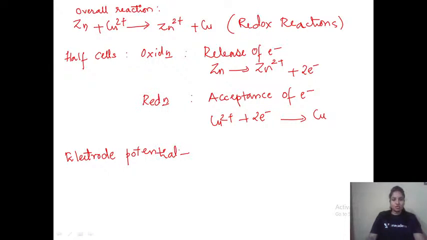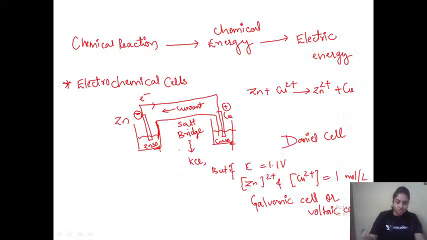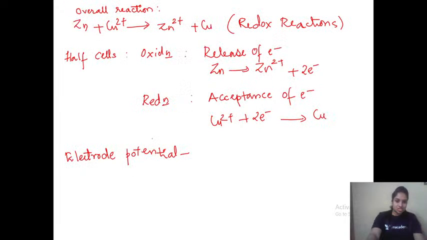Okay, let me go back to this image. Here we have written that the electrode is in contact with one of its salts: zinc with zinc sulfate, copper with copper sulfate. Now there will be a potential difference, a voltage difference, between the electrode and the solution, and this potential difference we call electrode potential.